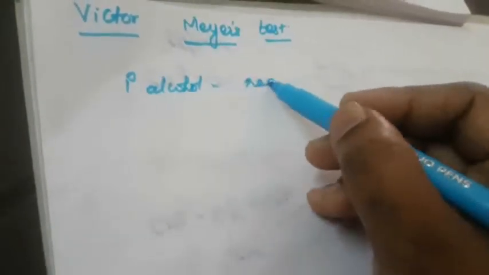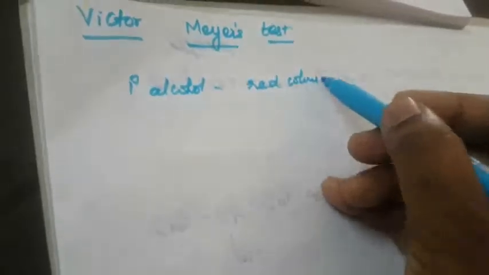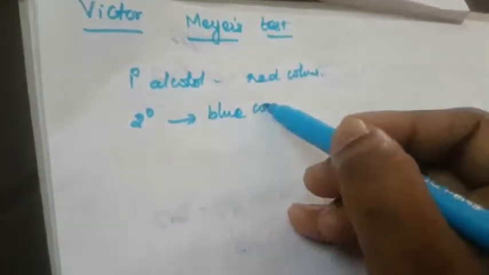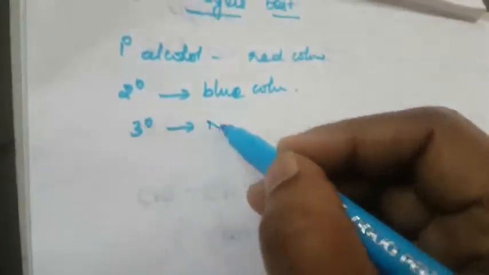Next we are going to see the Victor-Meyer reagent. The Victor-Meyer test also differentiates primary, secondary and tertiary alcohol. The primary alcohol gives red color, the secondary alcohol gives blue color, and the tertiary alcohol gives no coloration.